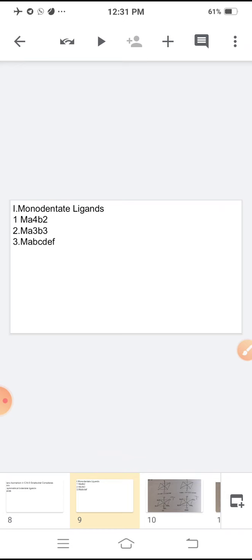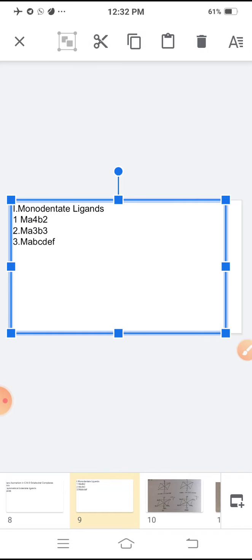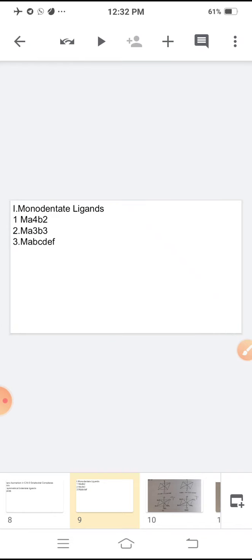When 2 same groups or ligands are present at a 90 degree angle, they are called cis position, while 2 same ligands or groups present at a 180 degree angle are called trans position. Generally M is metal, A is neutral ligand, and B is negative ligand.